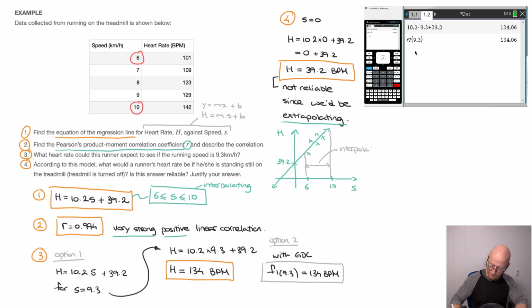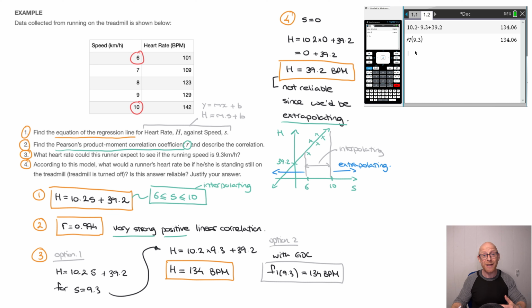And on either side of that, so if we go to the left of 6 or to the right of 10, we'd be extrapolating. So the model, or the regression line's equation, would be unreliable. So extrapolating. There we go. Now, truth be told, if you were to write all of this, I'm sure that's more than enough justification. But if nothing else, hopefully this illustration helped your understanding of what these two terms mean.